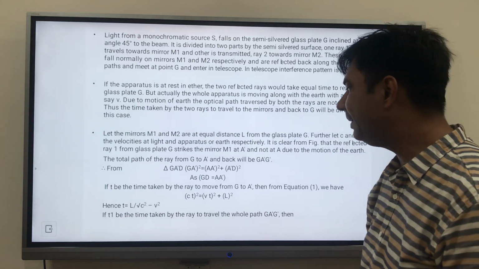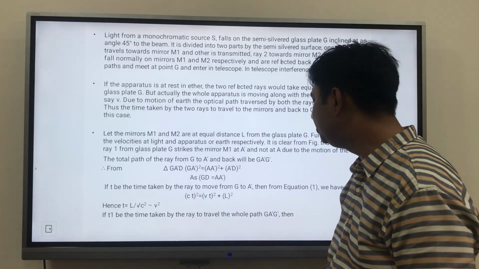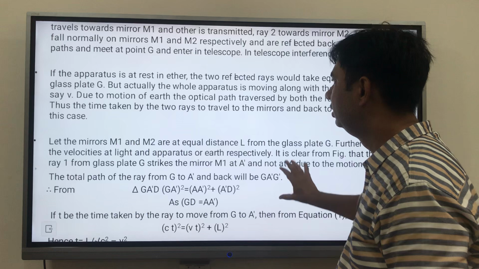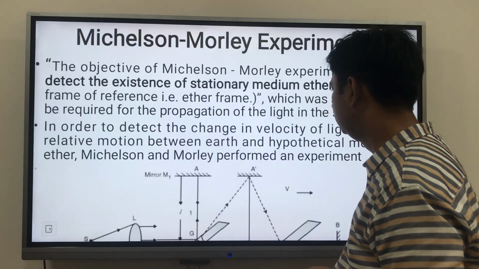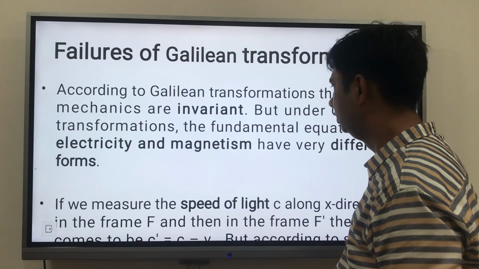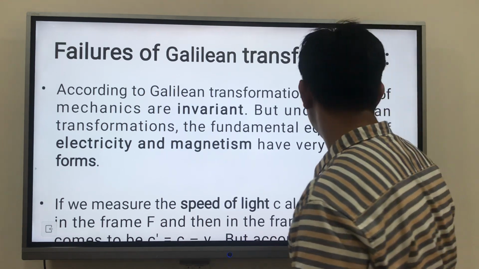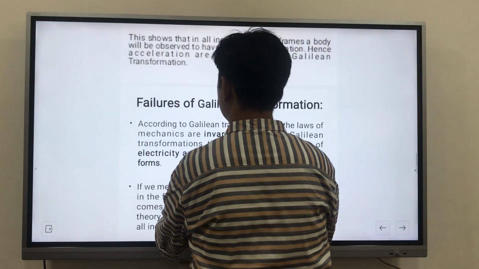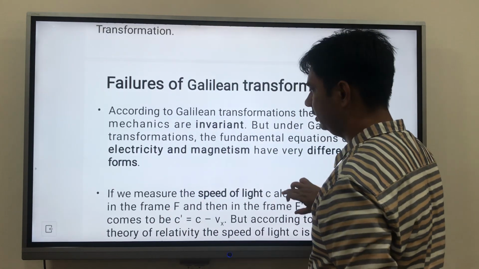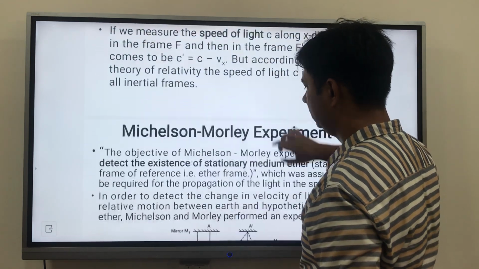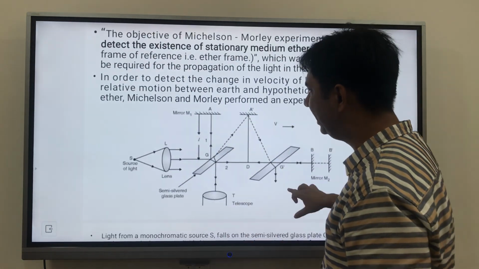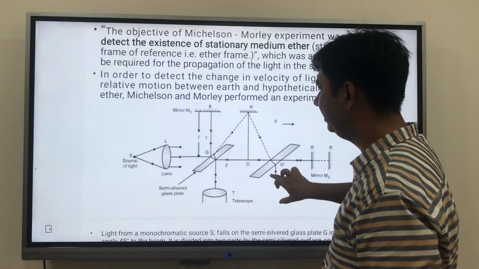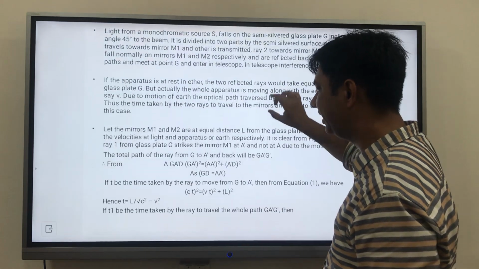Now, if t1 be the time taken by a ray to travel the whole path GA dash G, he assumed that t1 is the time elapsed for this and t is the time for this.